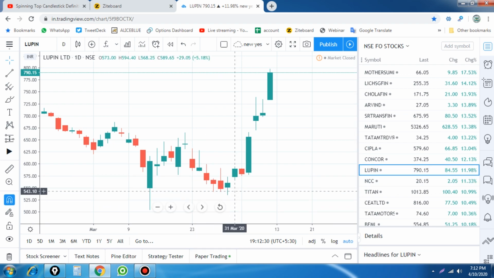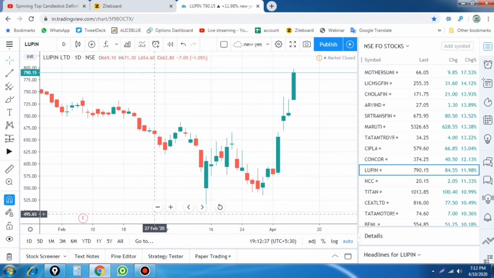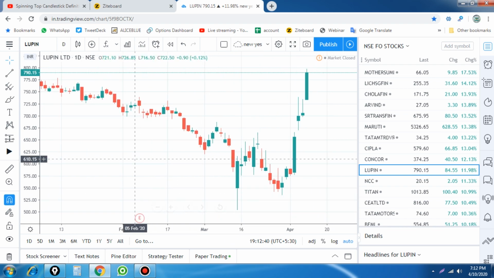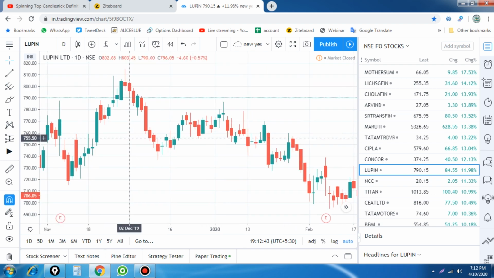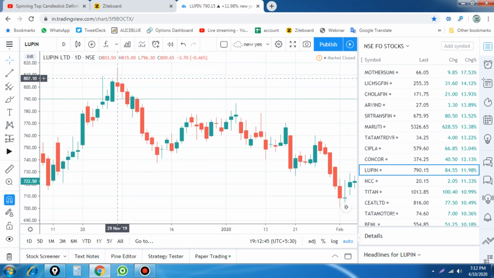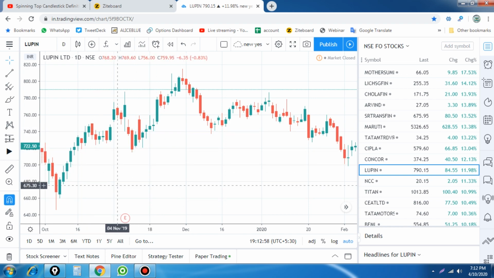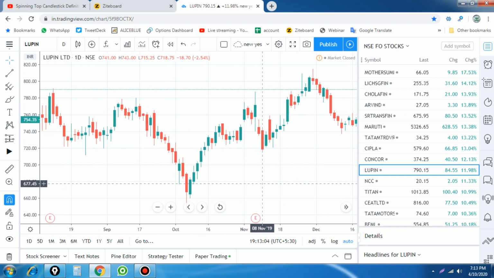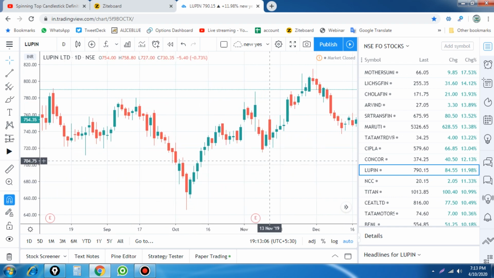And you see Lupin, it looks like this is not this kind of pattern. Here you see a candlestick forms, but this is not a hanging man or hammer, this is an inverted hammer. We are going to see that in our next videos. But here you see a hammer candle clearly forms at a lower level, and the previous trend was up, so I ignore this as a hanging man. I rejected this because it is not the right way.